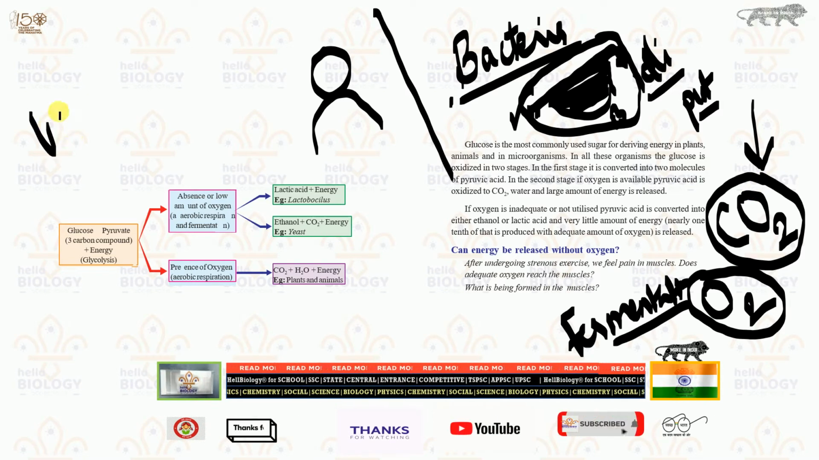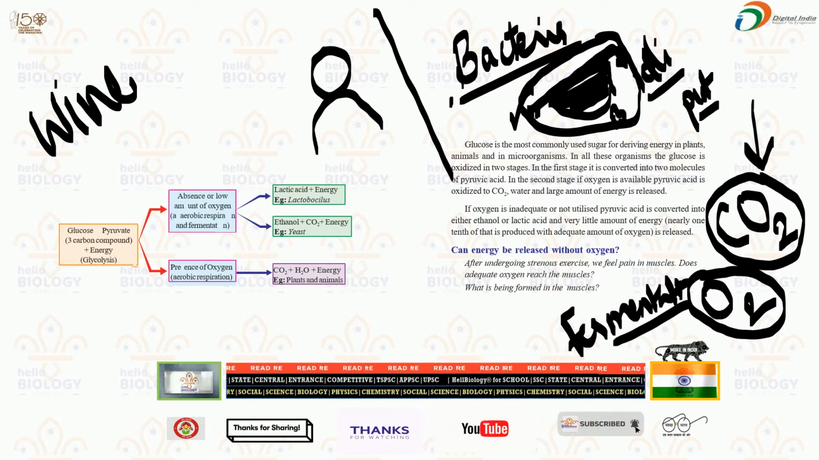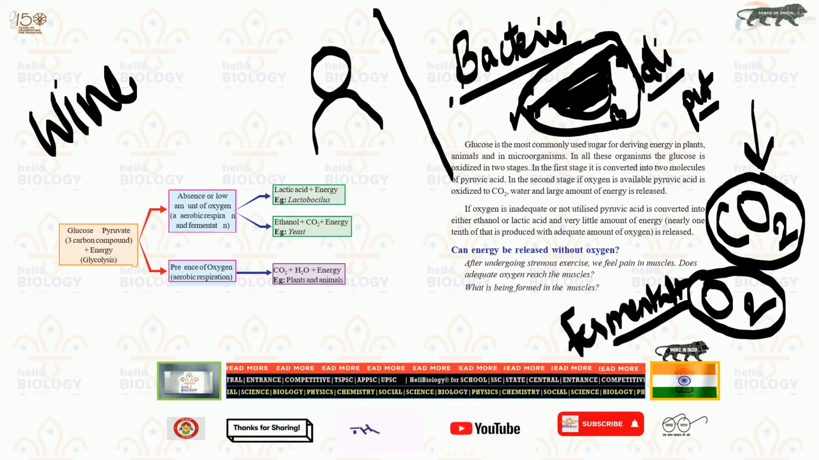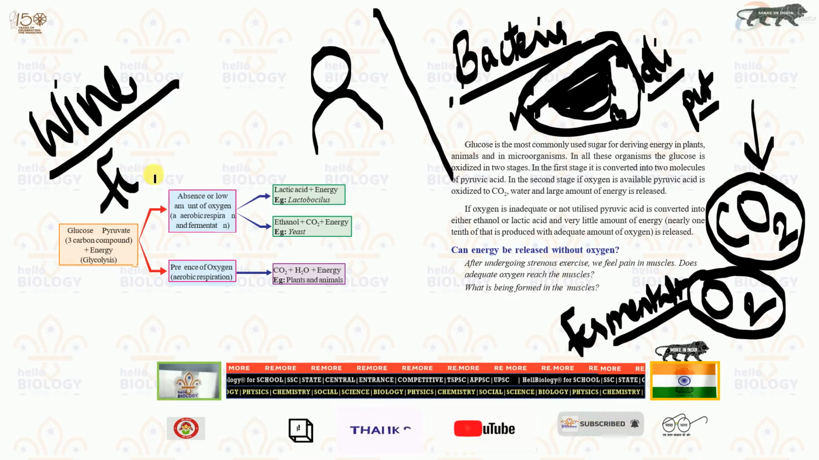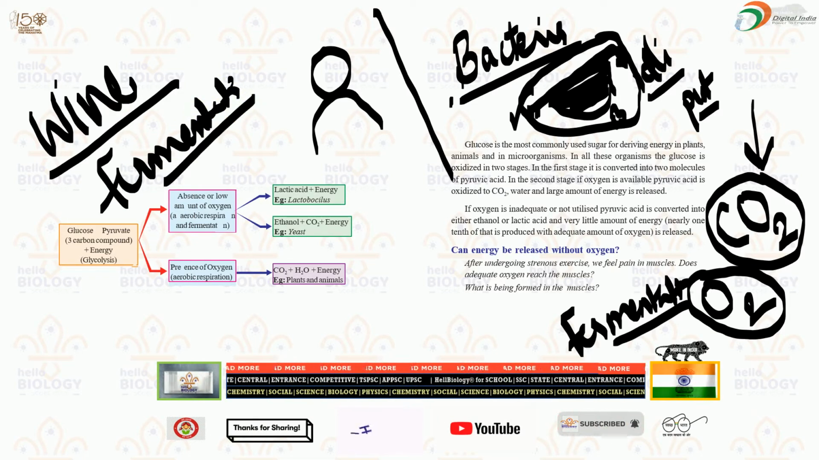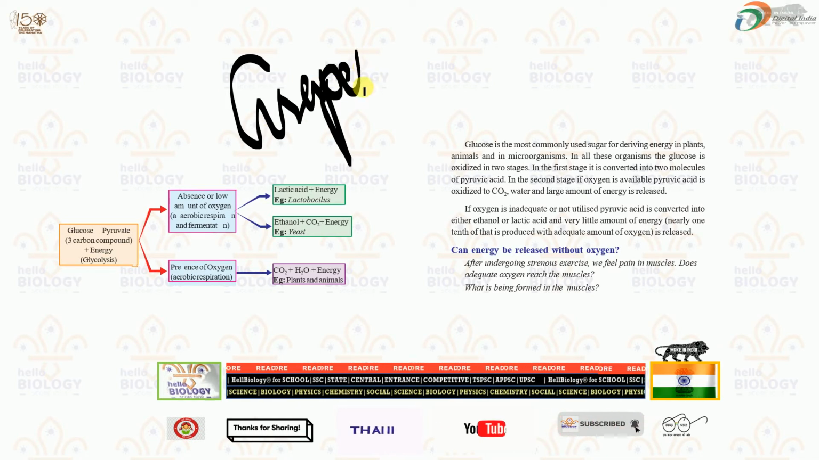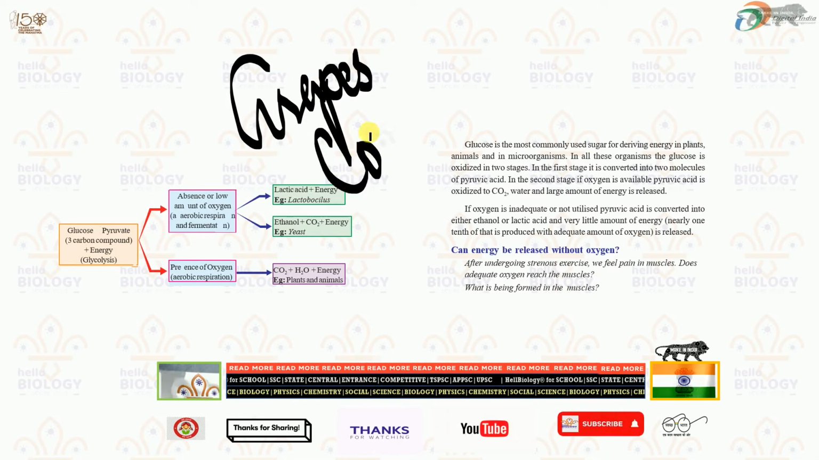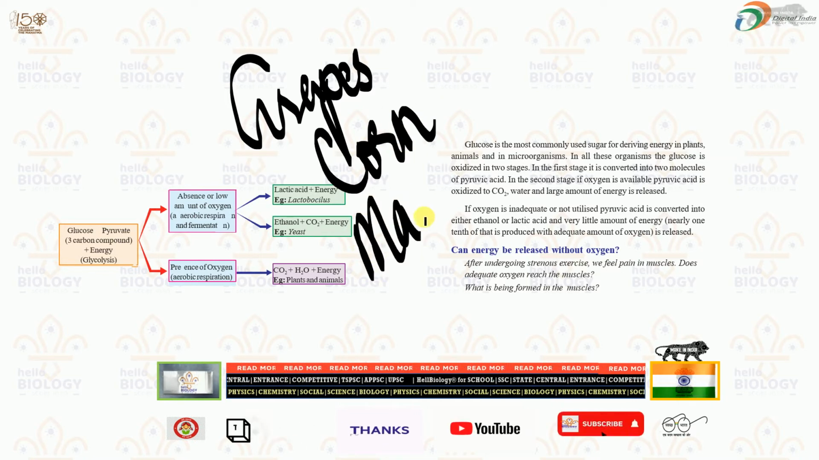You might have heard about wine. This wine is prepared through fermentation. For example, grapes, corn seeds, maize,